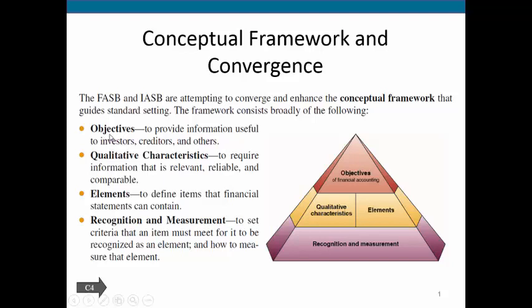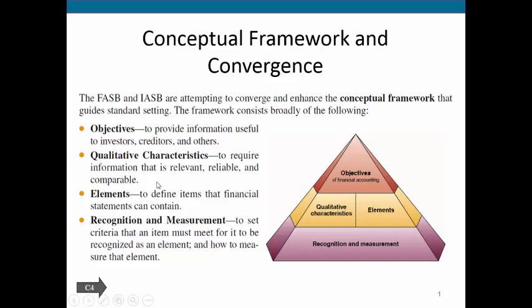So we want to make sure that the two have similar objectives. That means that both the IASB and the FASB want to provide information that's useful to the investors, creditors, and other users. We want to have similar qualitative characteristics, and that's where we talked about the fact that information needs to be relevant, reliable, and comparable.